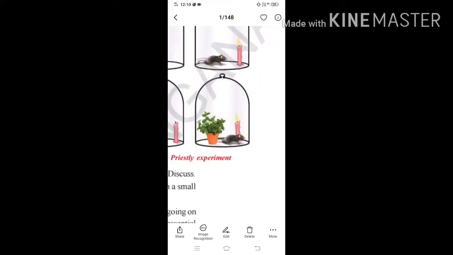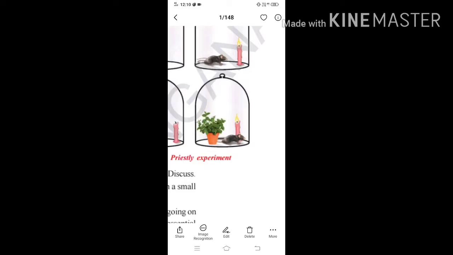Then how do plants take in air? Can you say, children, how the plants will take in air? Why do they need to take in air? Just like why do we need to take in air? We take in air for respiration. In the same way, plants are also living organisms. Every living organism requires oxygen for respiration. So plants also take in air.